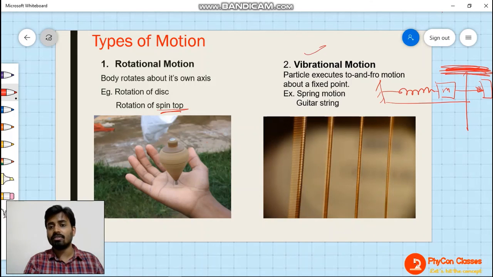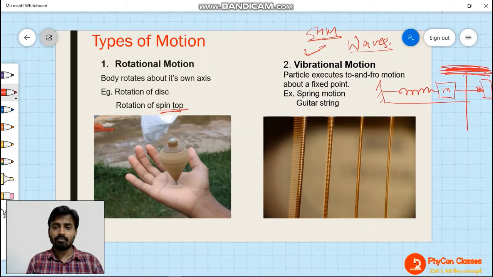This vibratory motion is going to come in your SHM, simple harmonic motion, as well as it will be important when we will be studying waves. So I hope all these kinds of motions are clear to you. This one was third and this one was fourth. So 4 different kinds of motion we have studied.